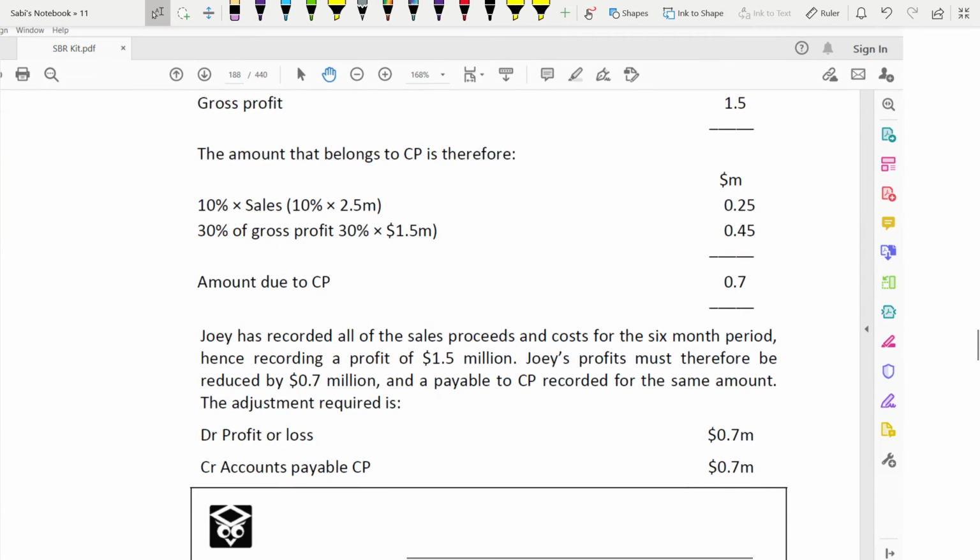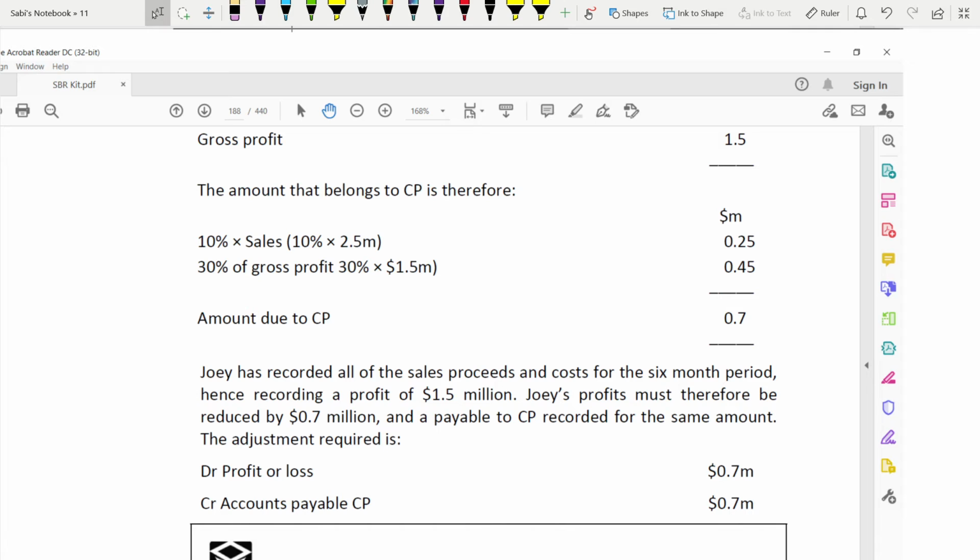How much of it belongs to CP? 10% and 30% of the sale and the gross profit. So you add both. That is the amount due to CP, 0.7.